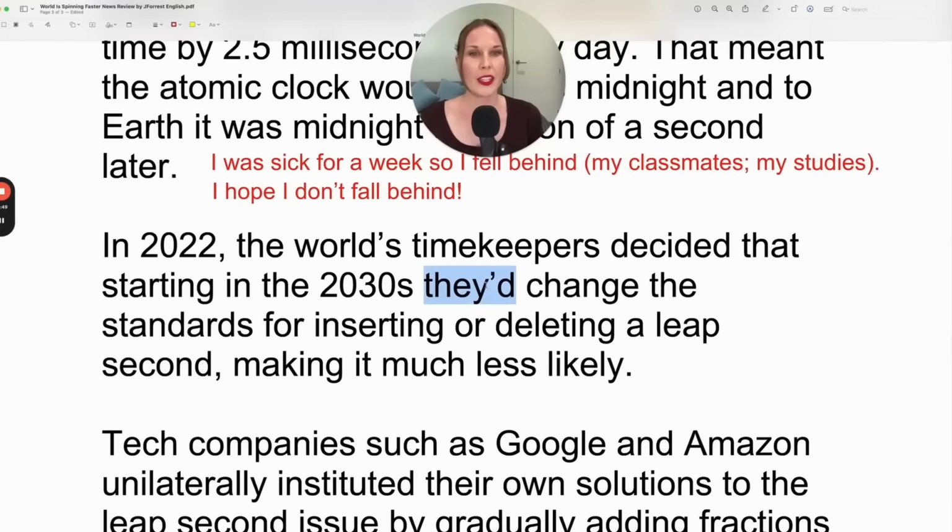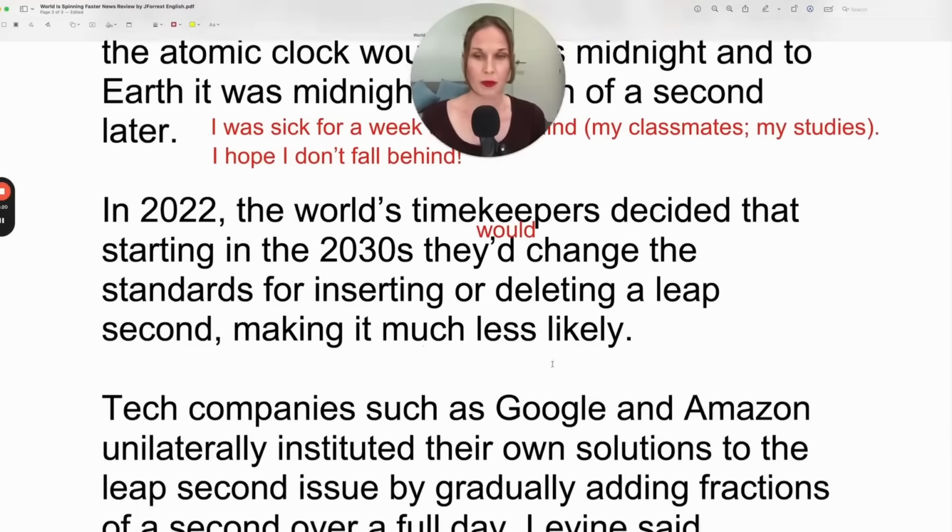So this here, they'd change. What does this D represent? This D represents an entire word. They'd change, they would change, they would change. In this case, would is the past simple of the verb will, and we're using the past because this happened in 2022, the decision. So this is speaking about it as the past. They'd change the standards for inserting or deleting a leap second, making it much less likely.